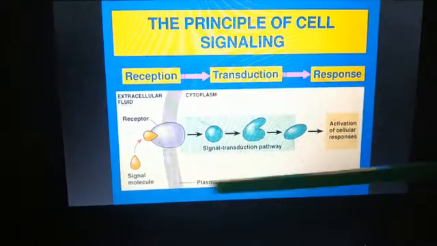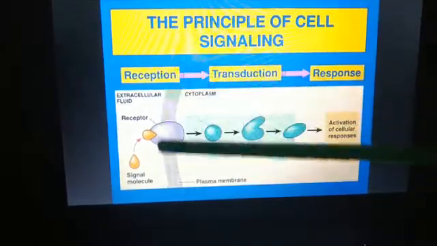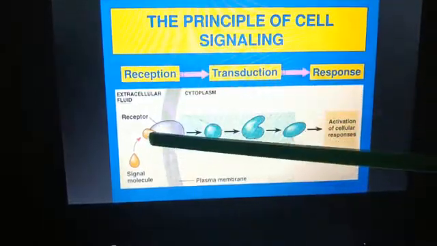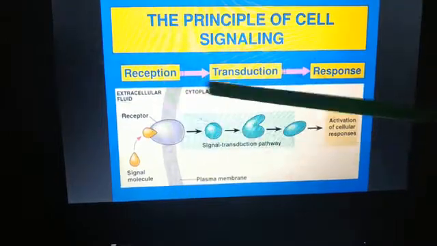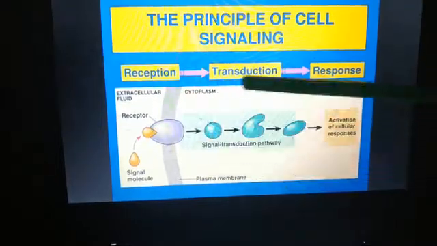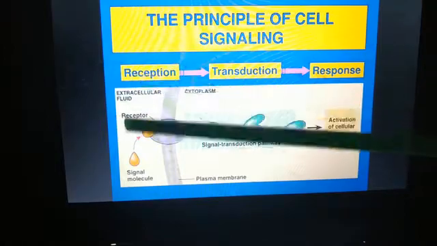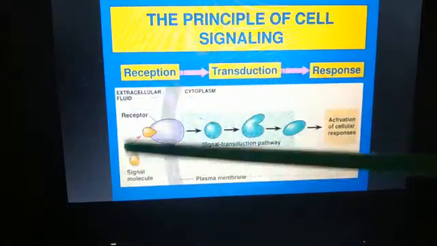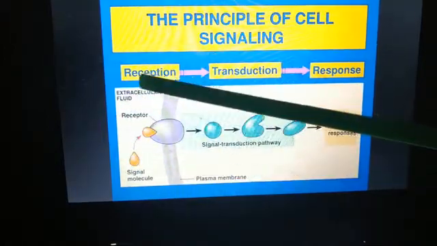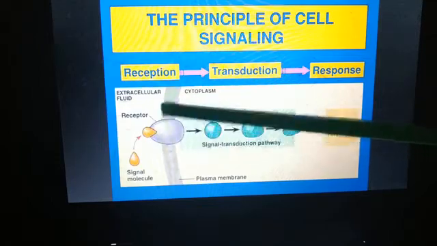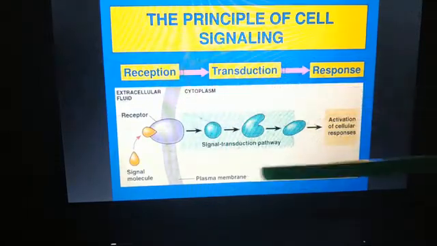Suppose this is a cell, this is our cell membrane. Here we have the receptor, and this is inside of the cell. This is the extracellular fluid outside the cell, the extracellular space. This is the receptor, so the reaction will occur inside.